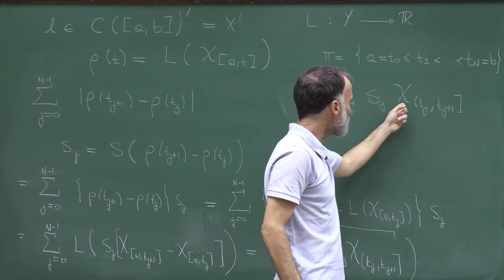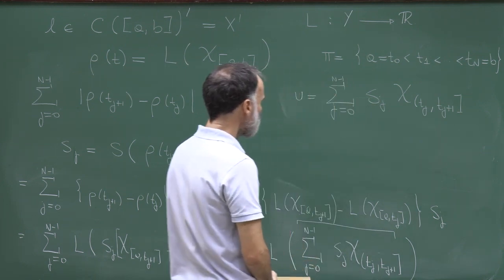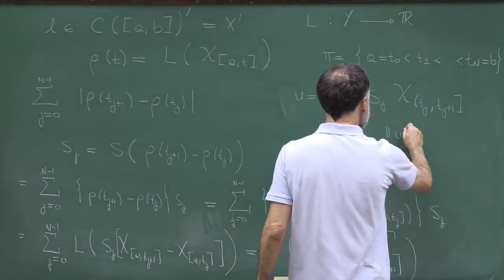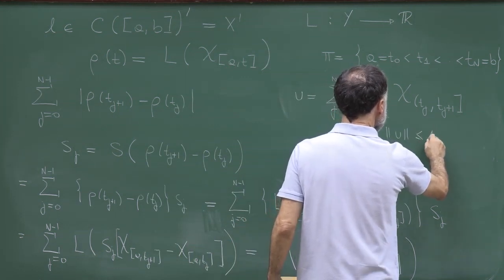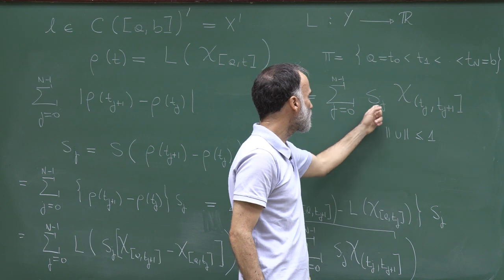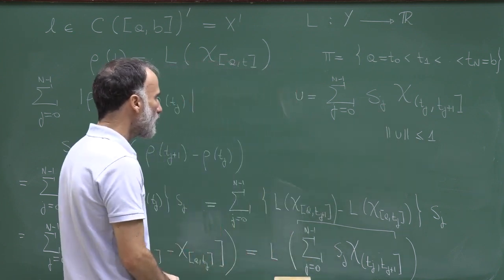This is a function which is 1 in this interval. So this function u has norm bounded by 1. Its infinite norm is bounded by 1, because well, this is either 0 or 1. This is either 1 or minus 1.